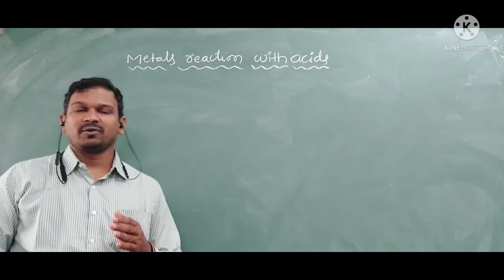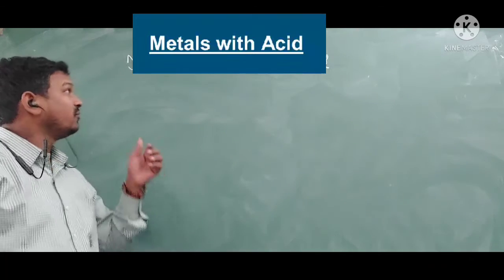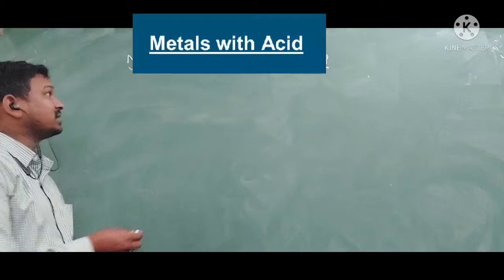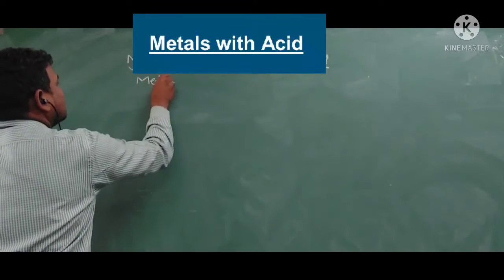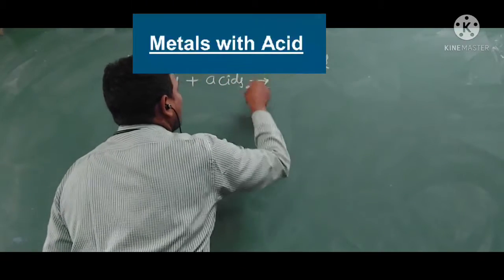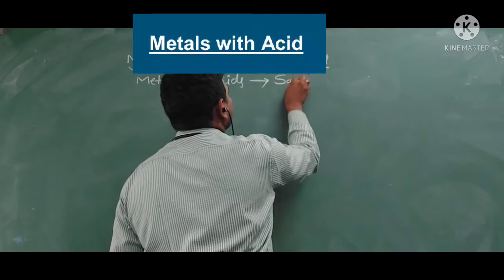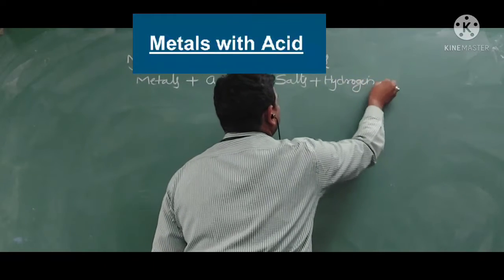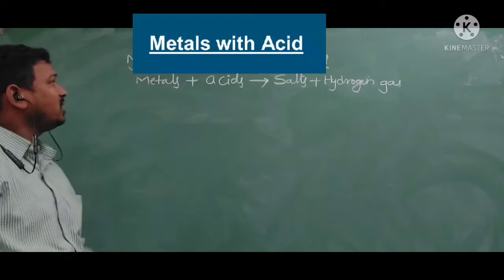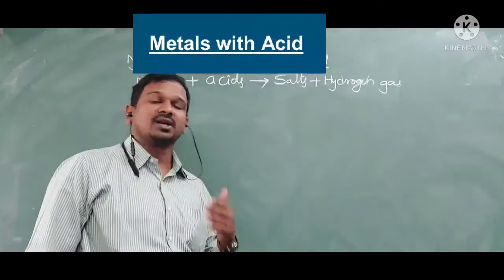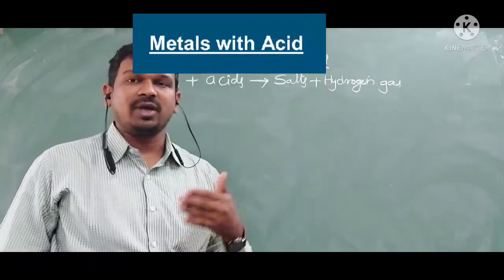As part of the chemical properties of metals, now we are going to see what happens when metals react with acids, what they produce. When metals react with acids, they produce the respective salts and hydrogen gas. This means when any metal reacts with an acid, it will produce the respective salt of that acid, and hydrogen gas will be evolved.